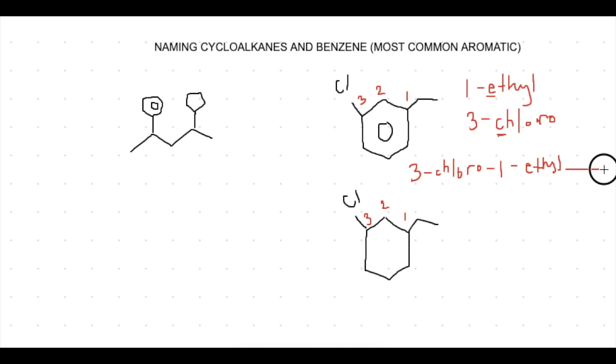But what about the ending? Now the ending is where things change. If the benzene is the main chain, like we have up here, the ending is just benzene. 3-chloro, 1-ethyl benzene. But if we have something like this cycloalkane, this is a 6-carbon chain, and when we name cycloalkanes, we put the word cyclo in front and name the regular alkane, and in this case, a 6-carbon chain would be hexane, but because it's a ring, it's cyclohexane. 3-chloro, 1-ethyl cyclohexane versus up here, it was 3-chloro, 1-ethyl benzene.